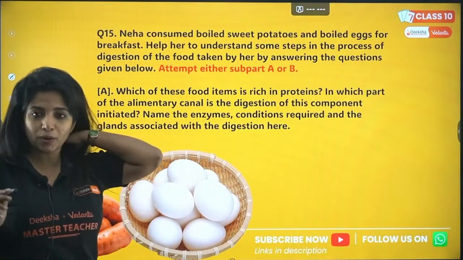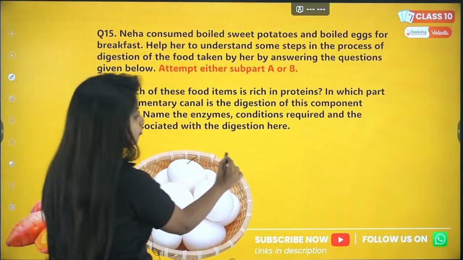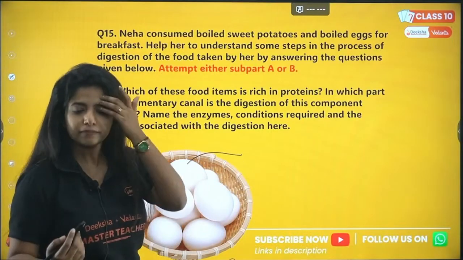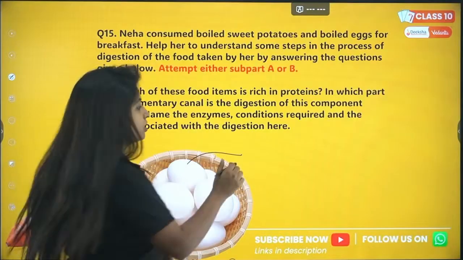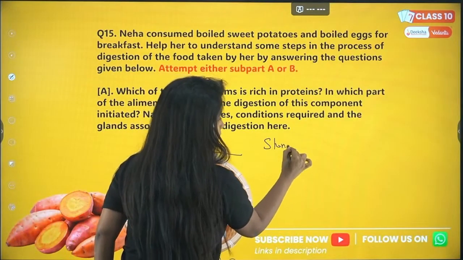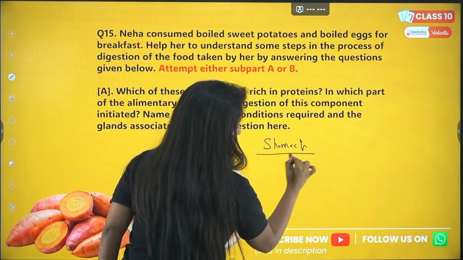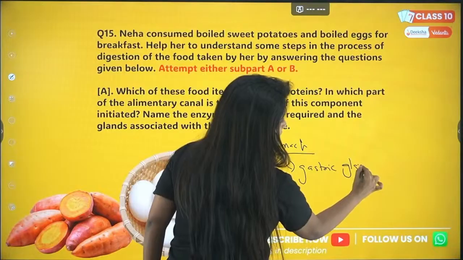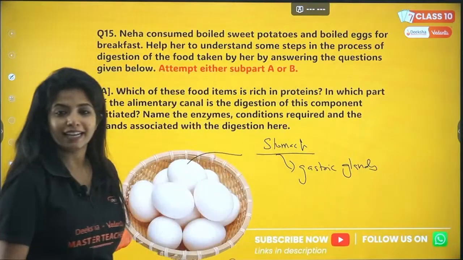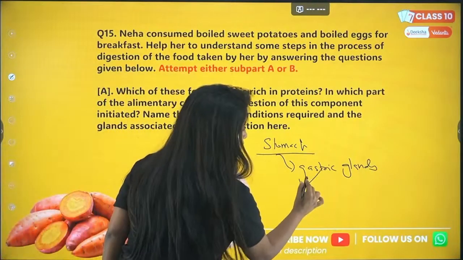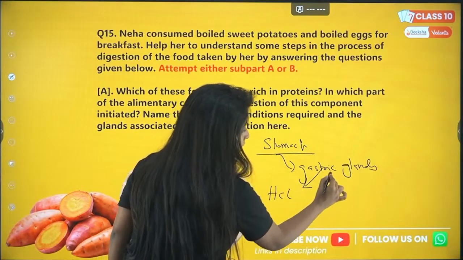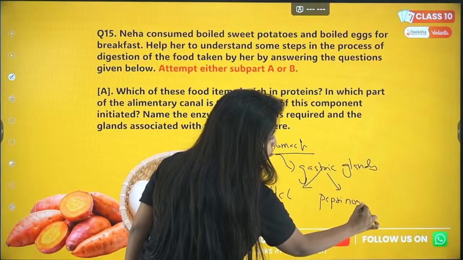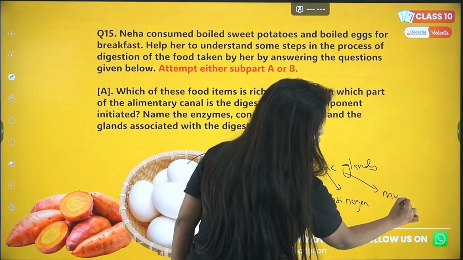So my dear children need to understand that among them, it is obviously the egg which will have the protein, and the name of the protein is albumin. Protein digestion first happens in our stomach. Why? Because in our stomach we have glands known as gastric glands, which release three very important things: HCl, pepsinogen, and mucus.